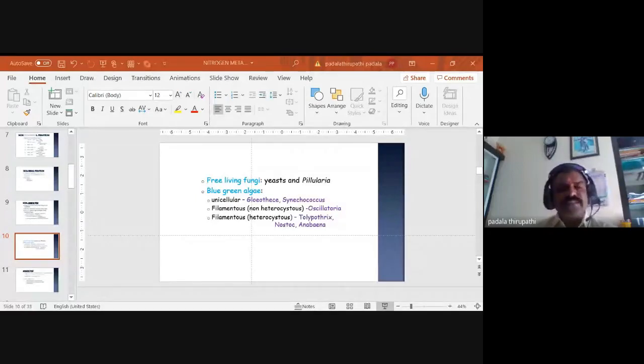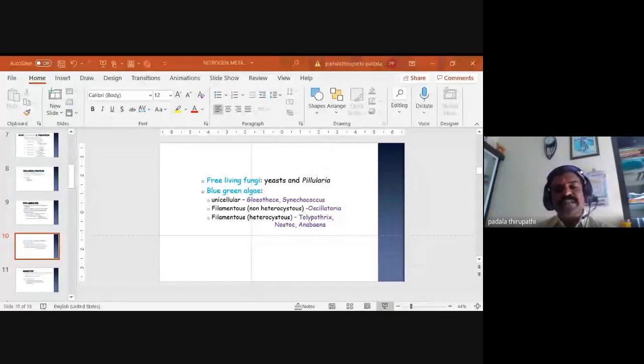non-symbiotic nitrogen fixation. And blue-green algae, related to cyanobacteria or Cyanophyceae algae. These blue-green algae may be unicellular, filamentous heterocystous, or non-heterocystous. They are involved in nitrogen fixation non-symbiotically. The unicellular blue-green algae are related to Gloeothece and Synechococcus. So these are the unicellular blue-green algae among the non-symbiotic nitrogen fixers.